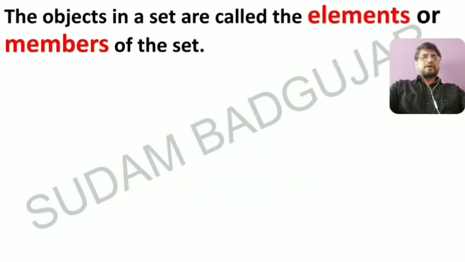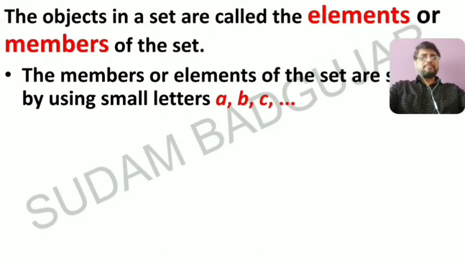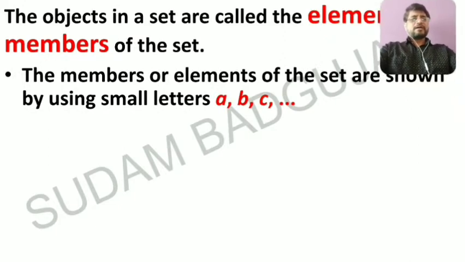Then the elements or objects in a set are called elements or members of the set. In sets, the objects or numbers are called elements or members of the set. The members or elements of the sets are denoted by small letters a, b, c and so on.